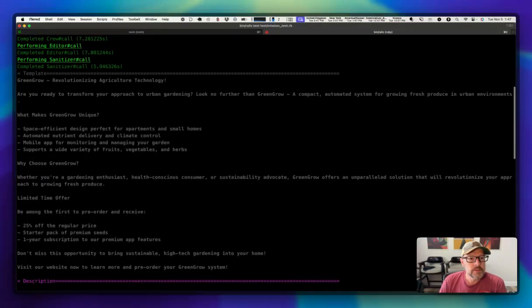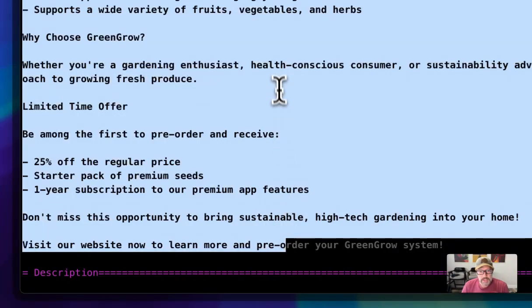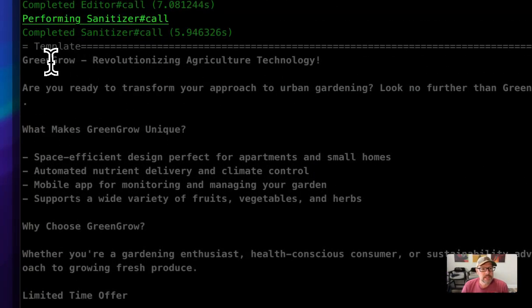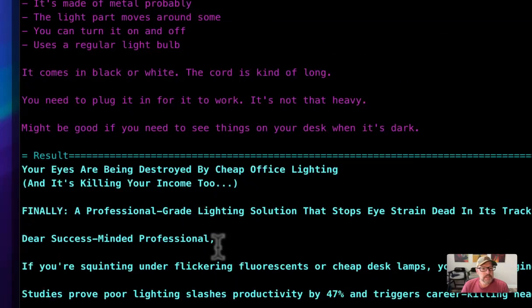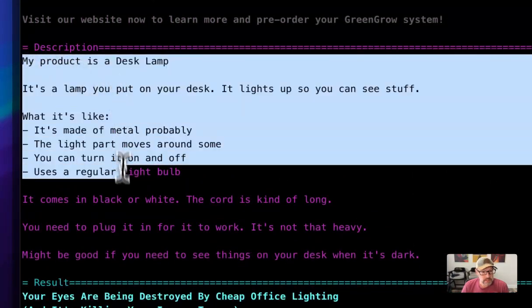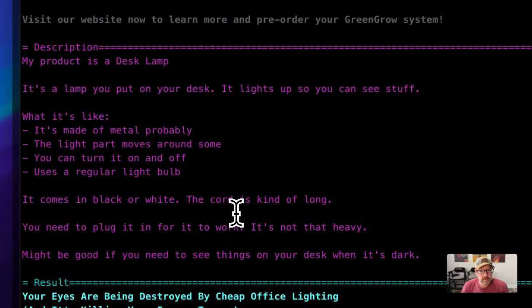So remember, this was our template. This is our reference content. It's about a product that's not even remotely related to the lamp that we want to sell, but that's the structure that we kind of want to have at the end of this process. So then, this was the description, which is that incredibly boring, just bland description of my product.